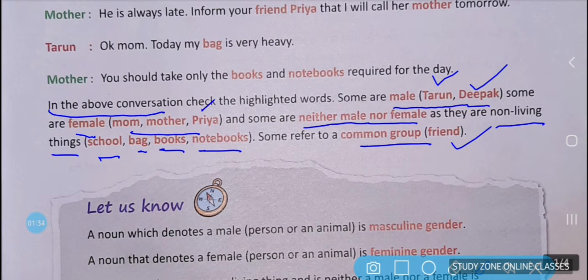Then there are some nouns which are non-living things, so they neither belong to any male nor any female category. That's why they are called neuter gender. And then we have a common group of nouns which are called common gender.